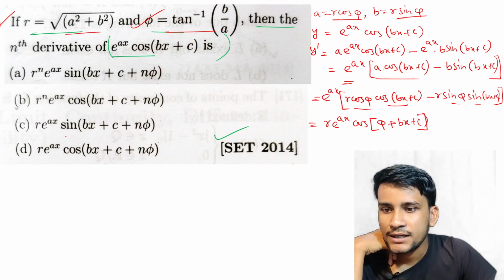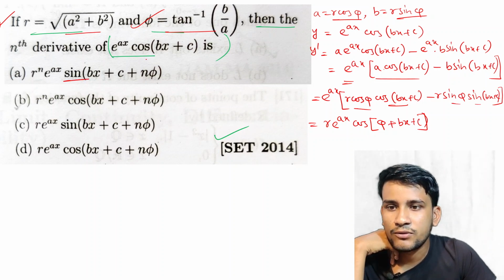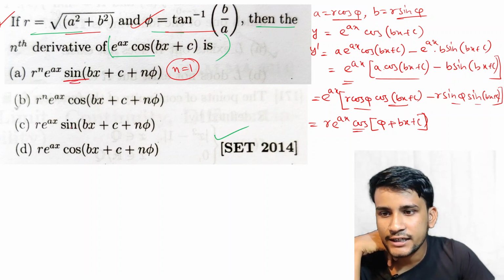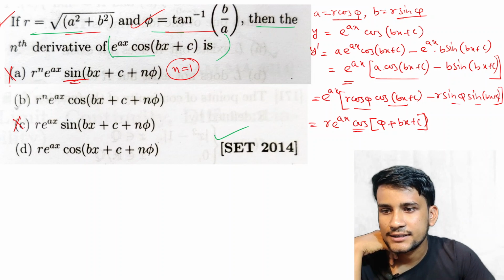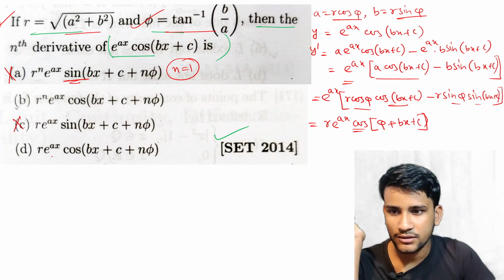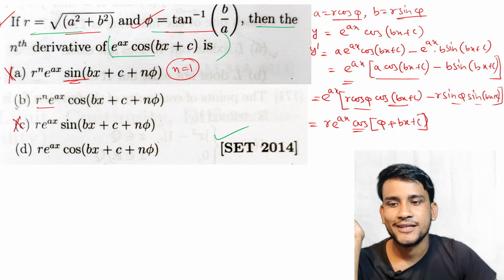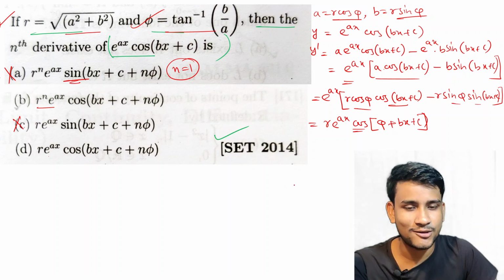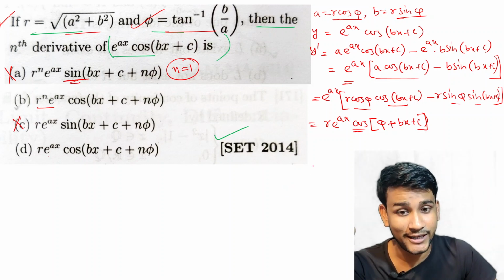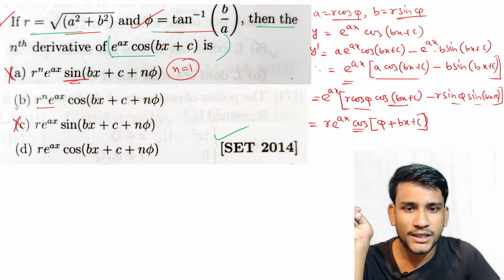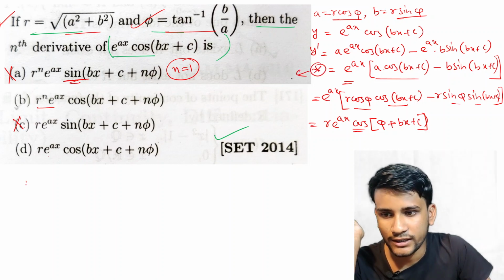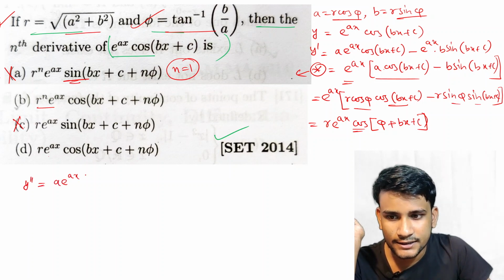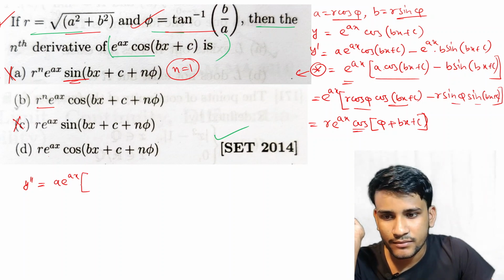So see, here the two terms are in sin. For n equal to 1, this is obviously cos. So these are not in sin terms, so we can discard a and c. Now here we have r and r to the power n, but we cannot say whether this is r or r to the power n. So we have to go to the next derivative term. From here we can differentiate the second term, y dash, to get y double dash, which is equal to a e to the power ax, and these two terms are the same.